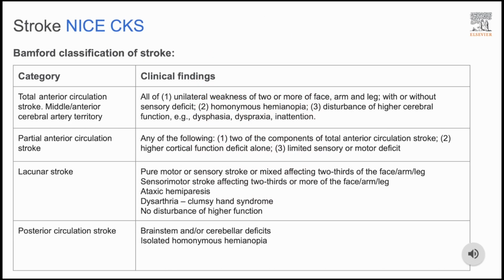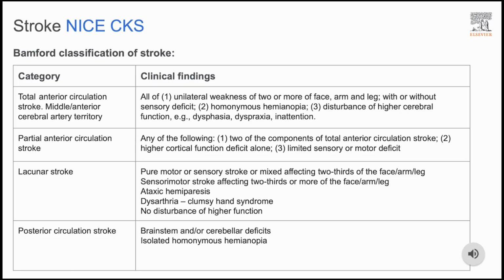The Bamford classification of strokes. The Bamford classification is a clinical system for classifying ischemic strokes based on symptoms and affected vascular territory. It helps in predicting prognosis and guiding management. Strokes are divided into 4 categories.